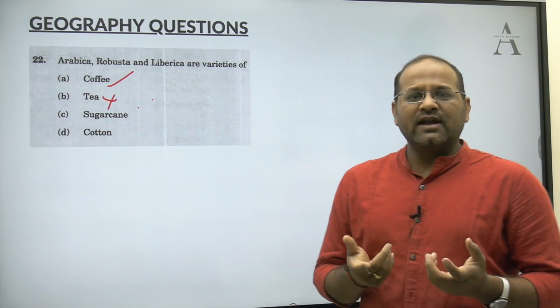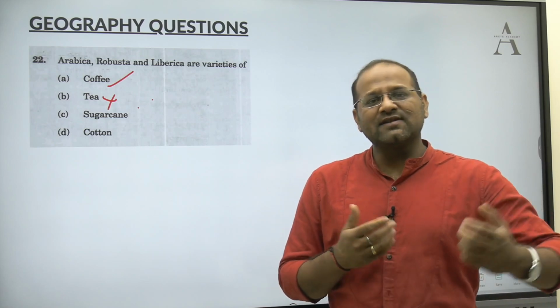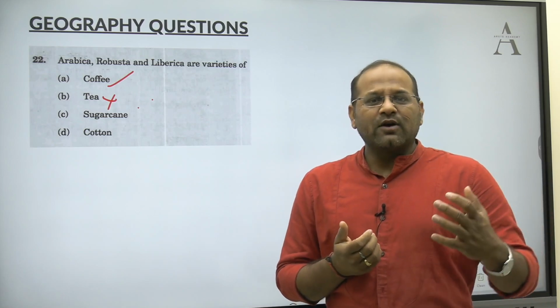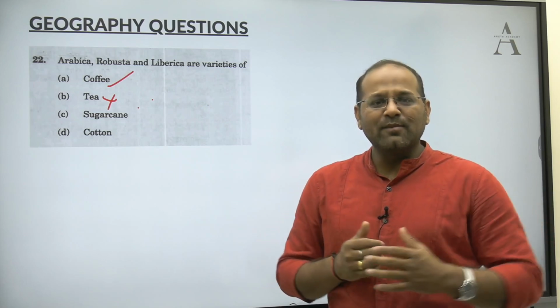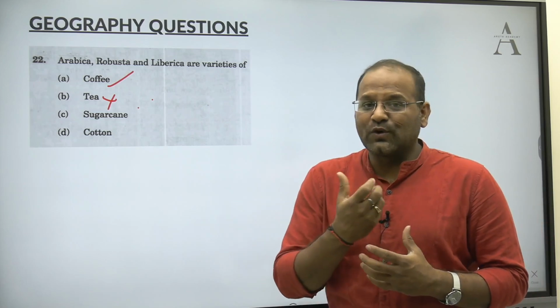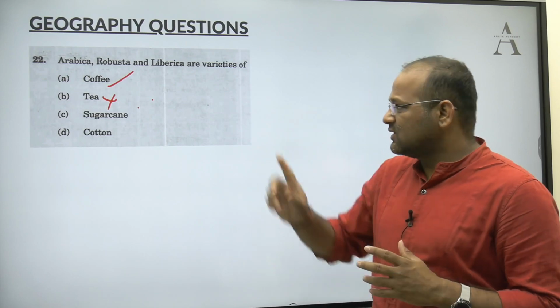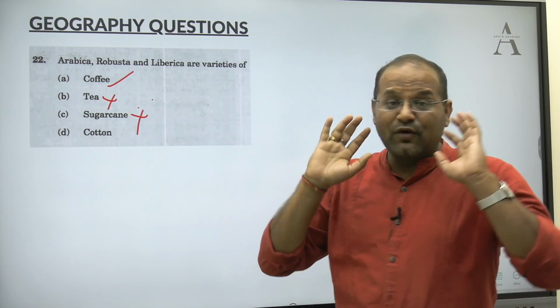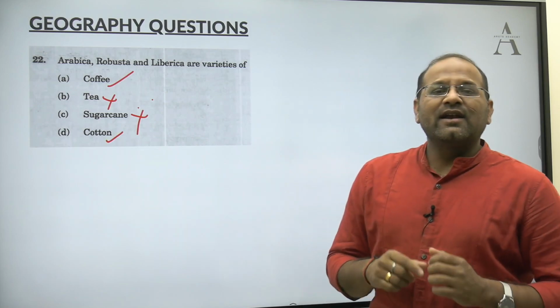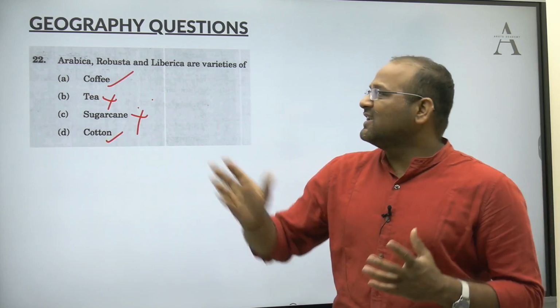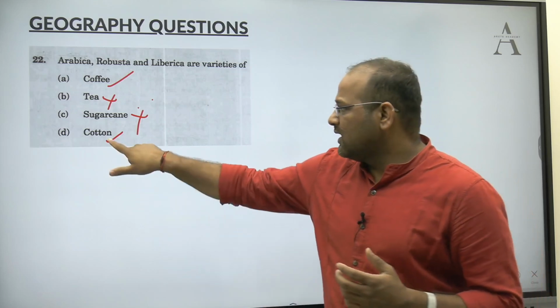Sugarcane, we know that sugarcane is produced in the northern part of India and the southern part of India. In the southern part of India, because of the hot and humid conditions, the crushing period will be longer, so we can extract more sucrose. That you would have read in NCERT. So there also you can easily eliminate. Cotton, whenever we read about cotton, we read about only BT cotton. So definitely these are not the varieties of cotton, so you can eliminate.